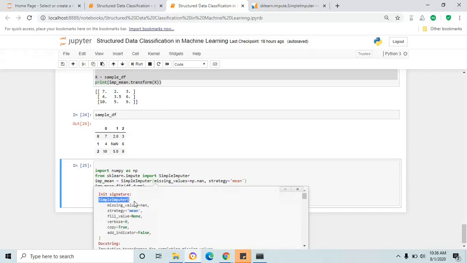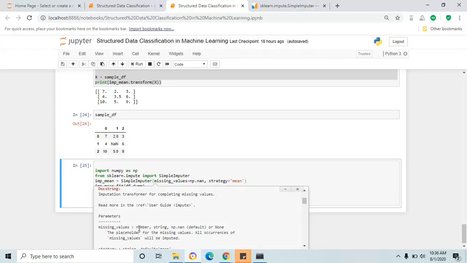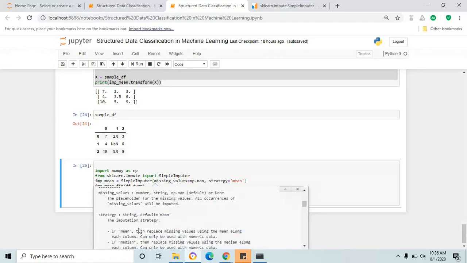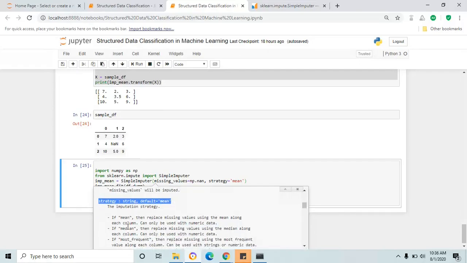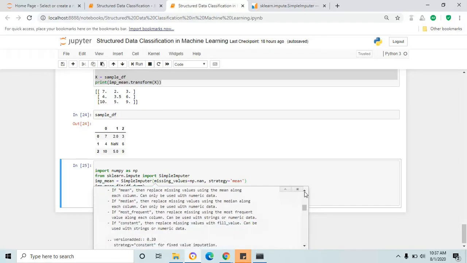Here they have provided all the parameters required to call SimpleImputer, but in our case we have used only two parameters, missing_values and strategy. If you scroll down, you can see the parameter details: why each is required and what values we need to pass. For strategy, the default is mean, but we also have median and most_frequent. You can try different strategies to fill the missing values in the data frame.